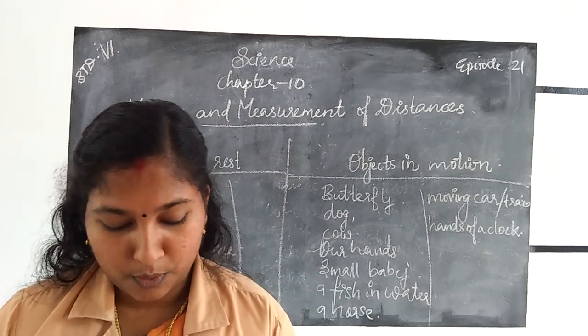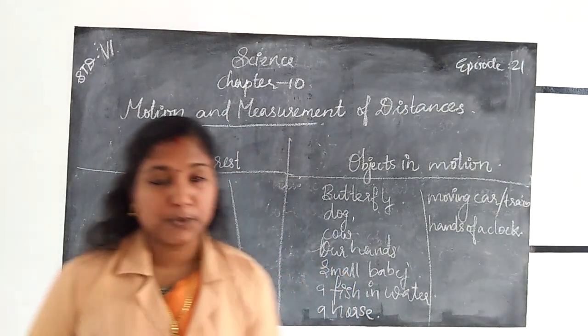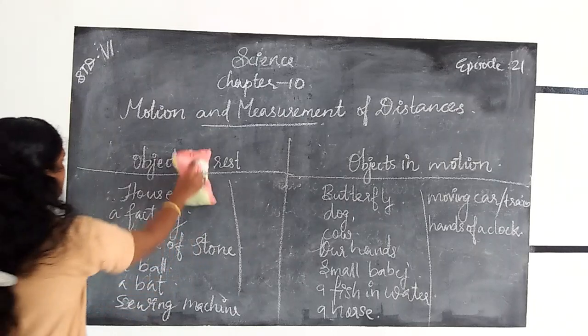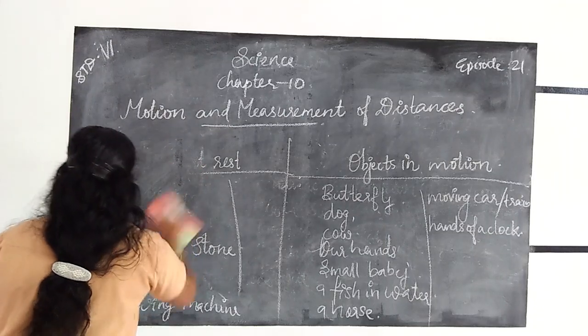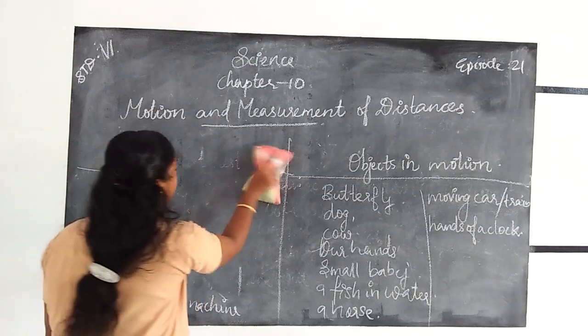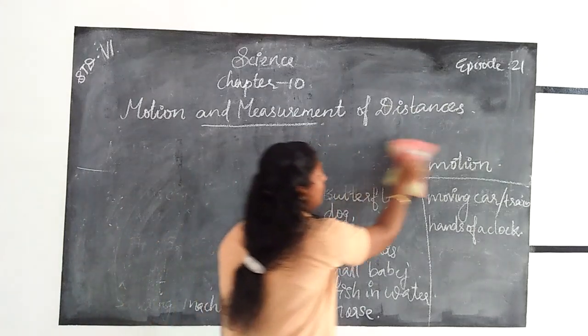Okay, next we are going to learn about types of motion. All of you listen.